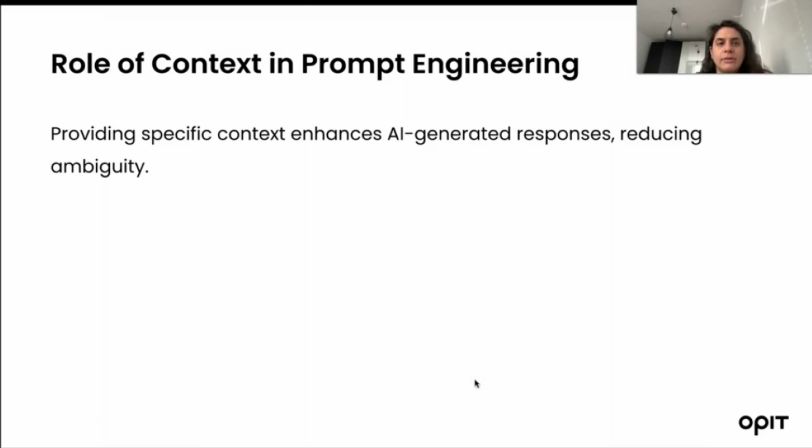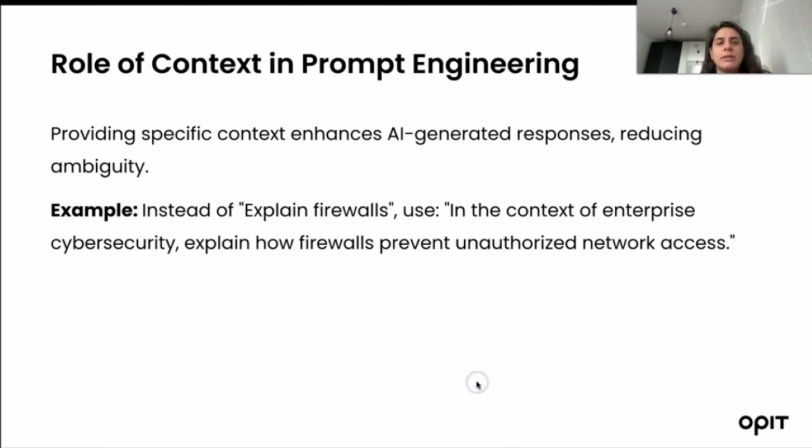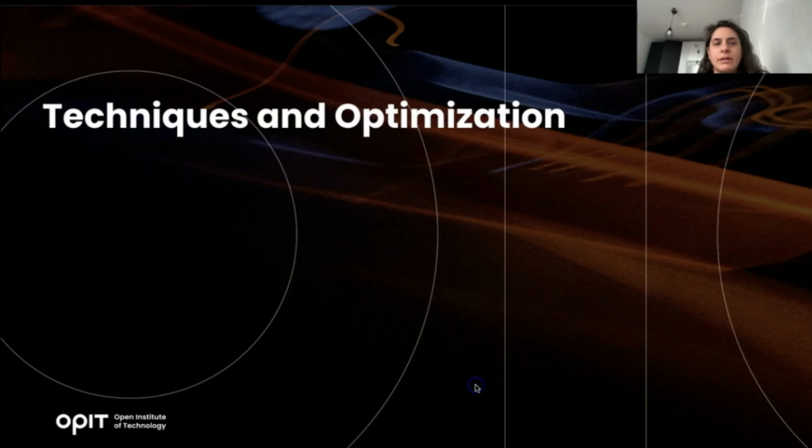The role of context in prompt engineering: providing a specific context enhances AI-generated responses and reduces ambiguity. Instead of "explain firewall," use "in the context of enterprise cybersecurity, explain how firewalls prevent unauthorized network access." So you limit it and make the context specific.